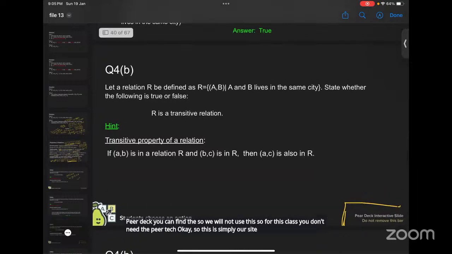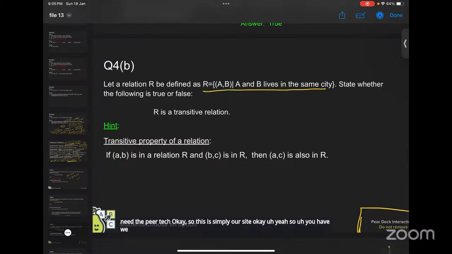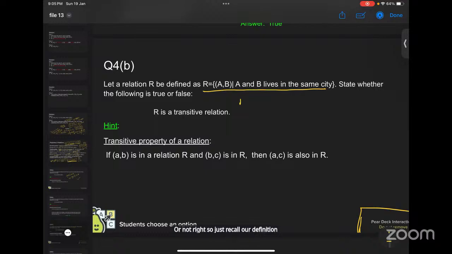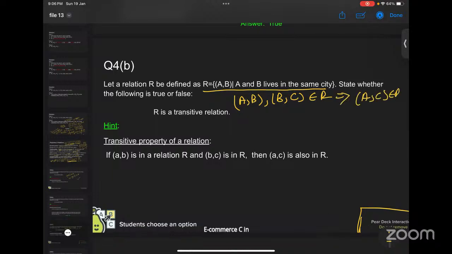Yeah. So we have the relation, and we have to check whether it is a transitive relation or not, right? Just recall our definition. If you want to check transitivity, we have to check whether, if A comma B and B comma C are in the set, then it implies that A comma C is in the set, right?